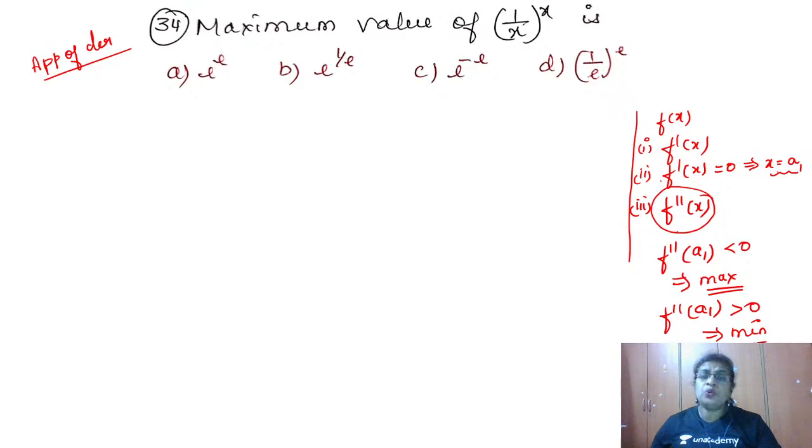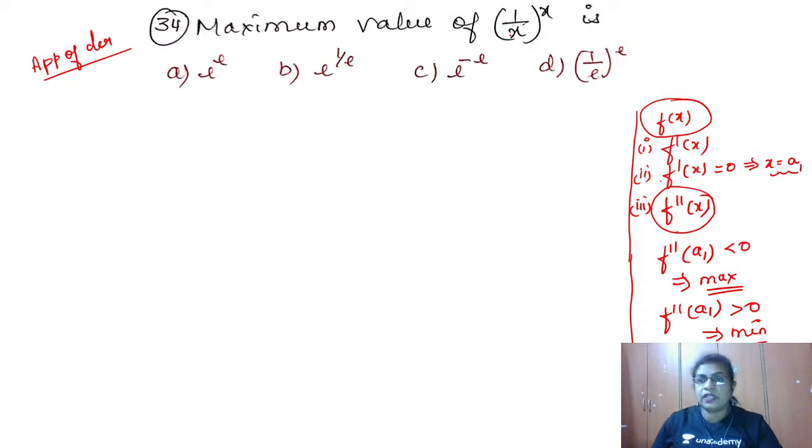But when they are asking for values, whether it is maximum value or minimum value, you have to substitute a critical point in the main question which is asked. So you have to substitute f of a1. That will give you either the maximum or the minimum value. Okay, so this is the procedure to find maximum value or minimum value. Fine. So now what shall we do here is, let us take this function.